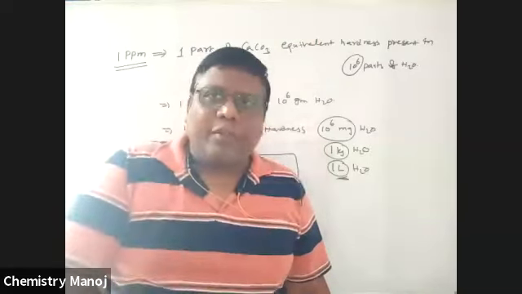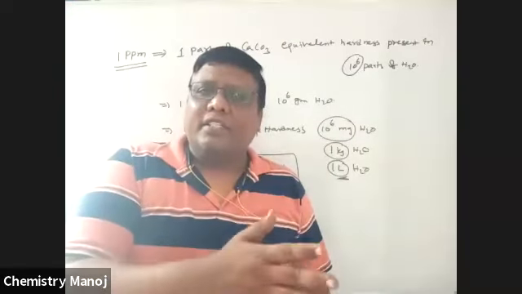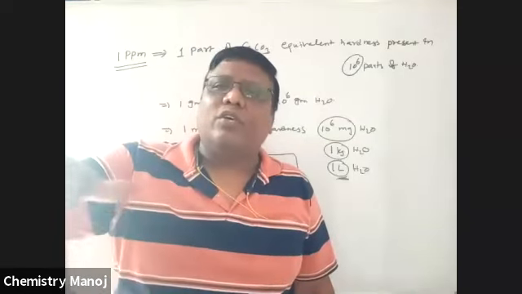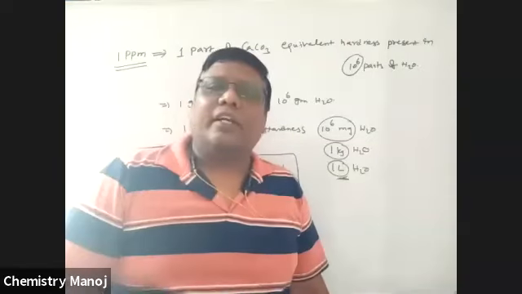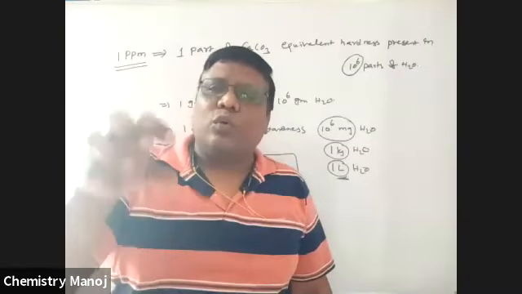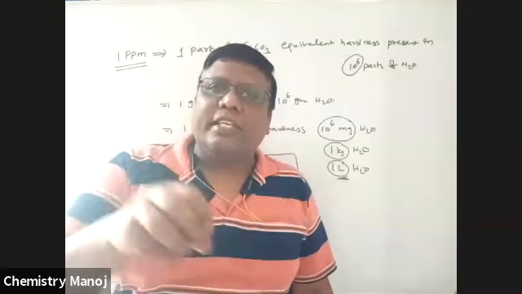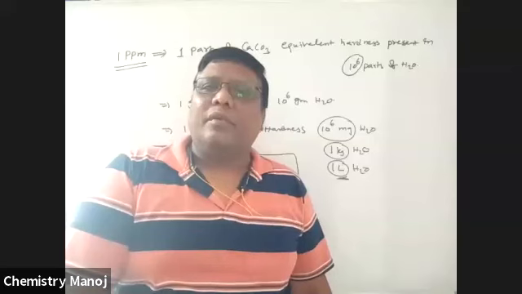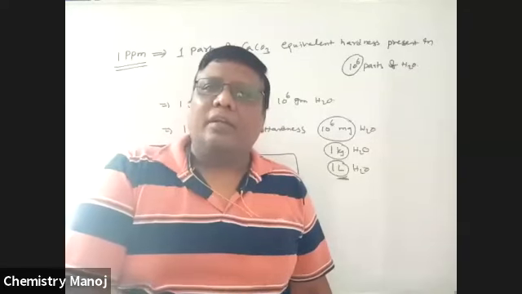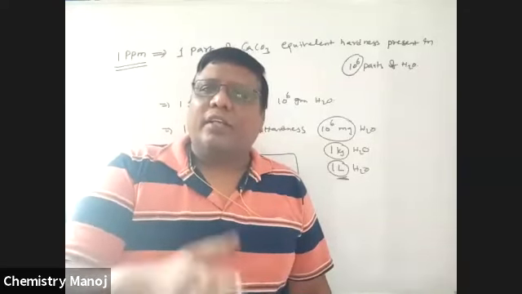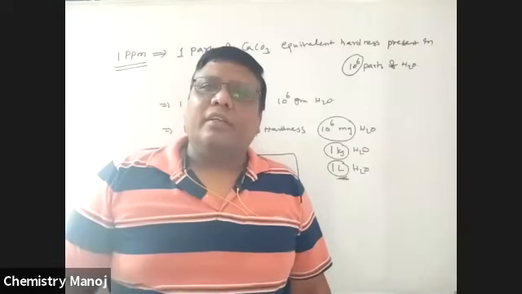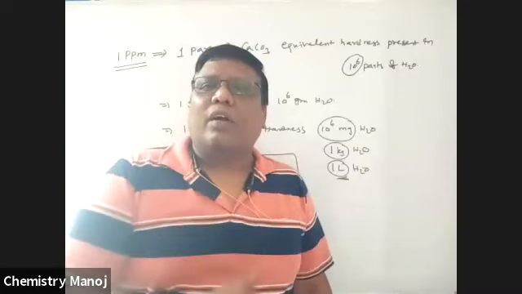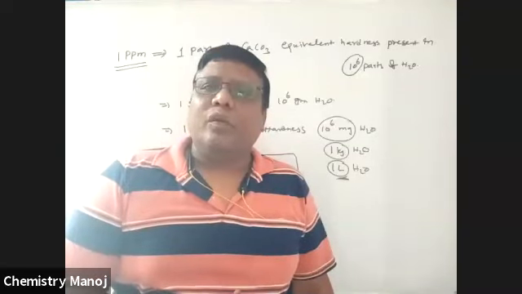Whichever of these 6 salts is present, its value is converted into CaCO3. The corresponding CaCO3 value is the hardness of that water. So hardness of water is expressed only with respect to CaCO3. Whether it is bicarbonate, chloride, sulfate, calcium or magnesium, all those values you should convert into CaCO3 terms. The value in CaCO3 terms in ppm is the hardness of the water.